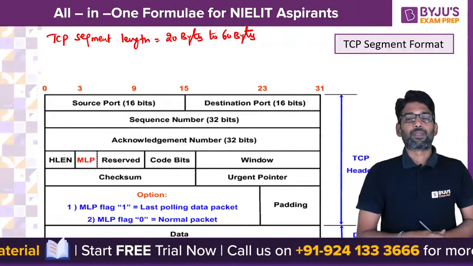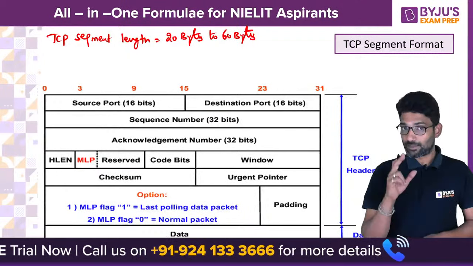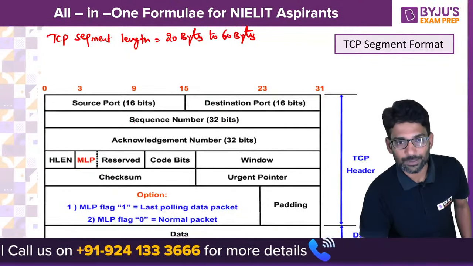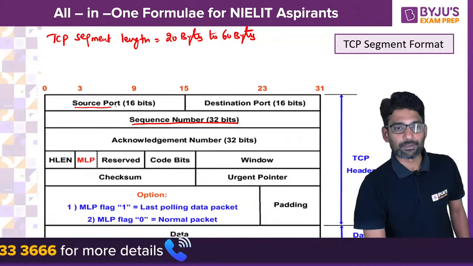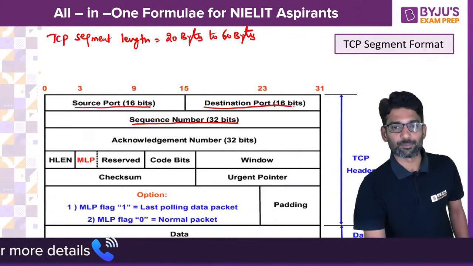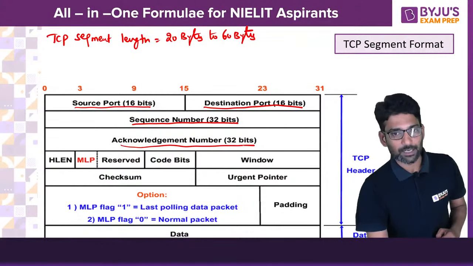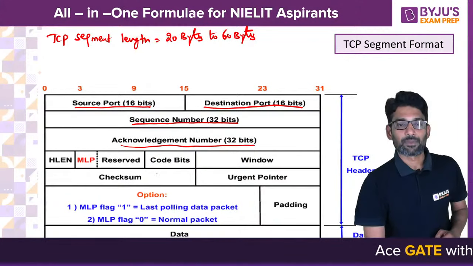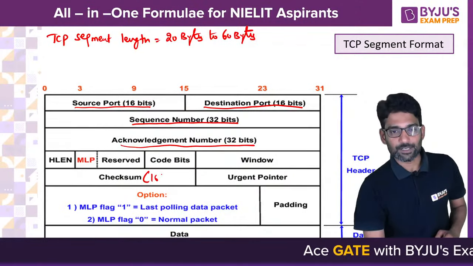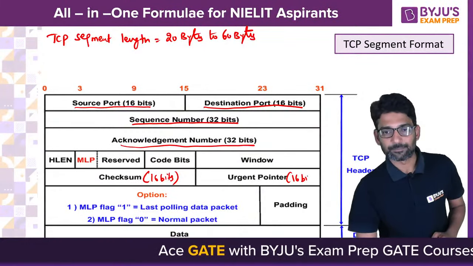The length of each field in the header: sequence number 32 bits, port number, whether source or destination port, 16 bits, acknowledgement number 32 bits, checksum 16 bits, urgent pointer field 16 bits.